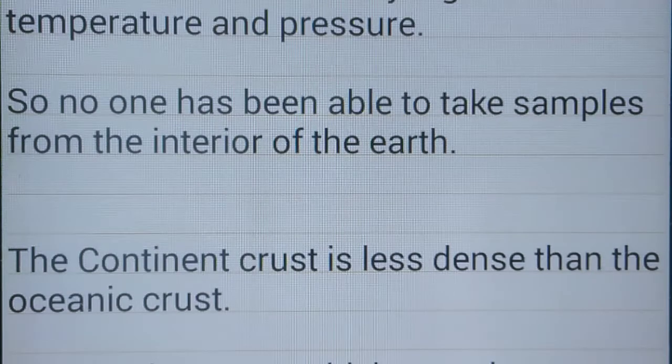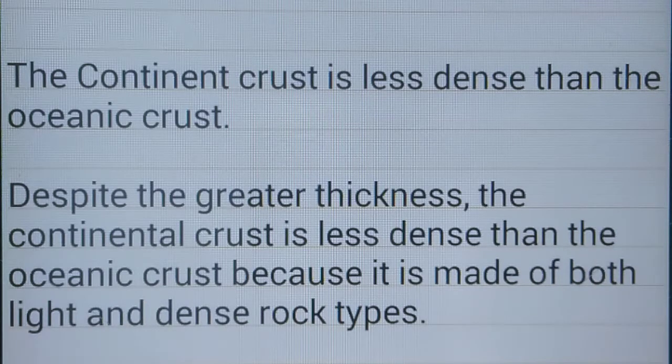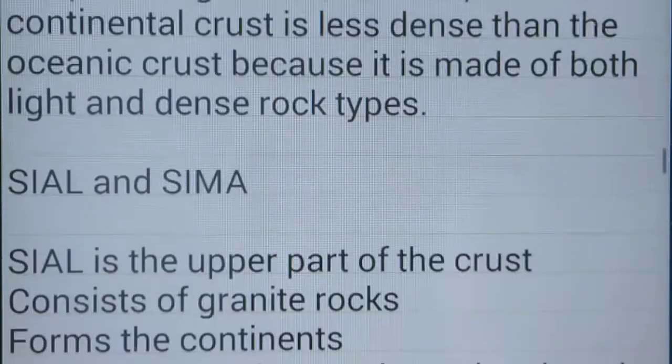The continental crust is less dense than the oceanic crust, despite its greater thickness, because it is made of both light and dark rock types. Sial versus Sima.